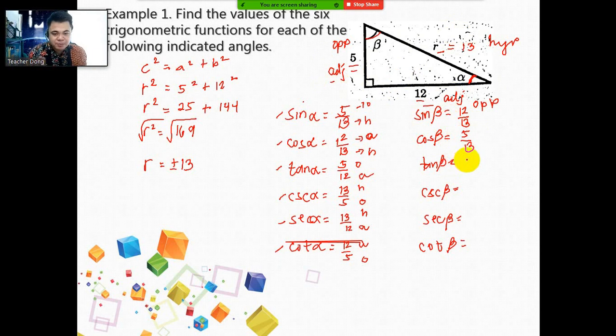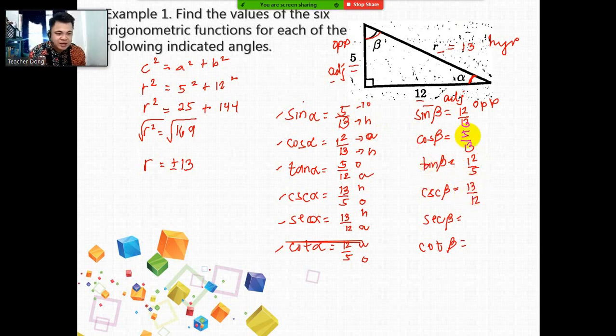Then for tangent beta, TOA: opposite over the adjacent, so it is now 12 over 5. And then for the secondary functions, just get the reciprocal or use the acronym CHO, SHA, KAO. So 12 over 13 for sine beta. For cosecant beta, it is now 13 over 12.